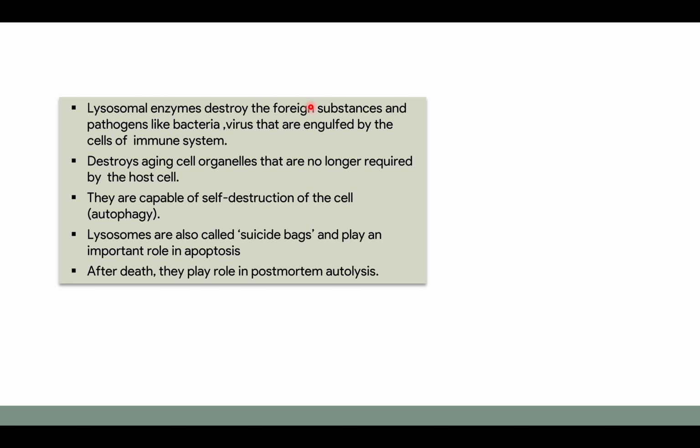Lysosomal enzymes destroy foreign substances and pathogens like bacteria, viruses that are engulfed by the cells of the immune system, destroying aging cell organelles that are no longer required by the host cell. They are also capable of self-destruction of the cell called autophagy. Lysosomes are called suicide bags and play an important role in apoptosis, and after death they play a role in post-mortem autolysis.